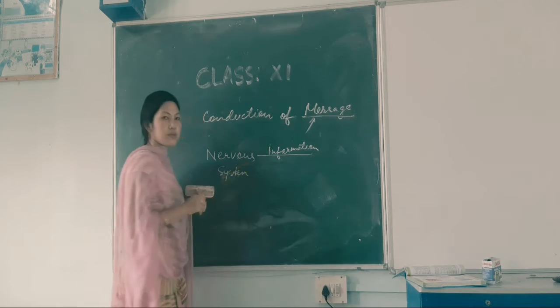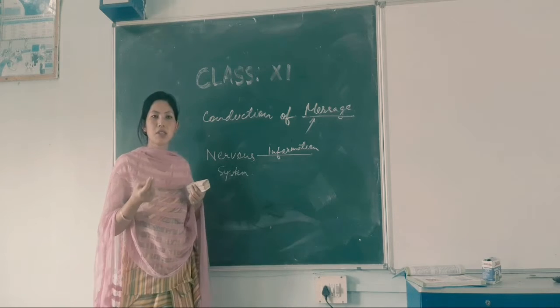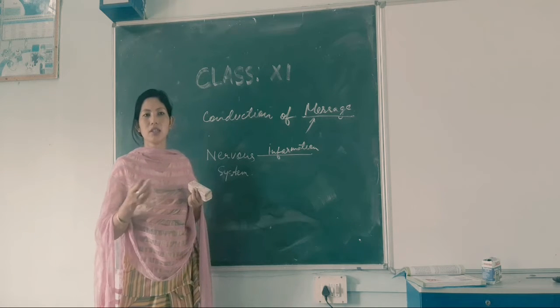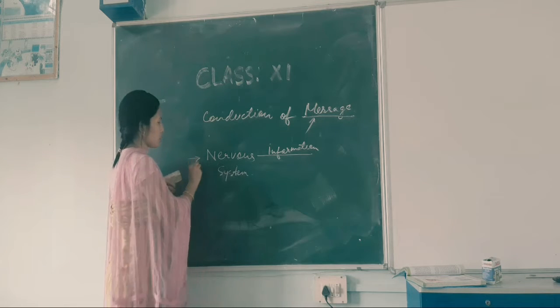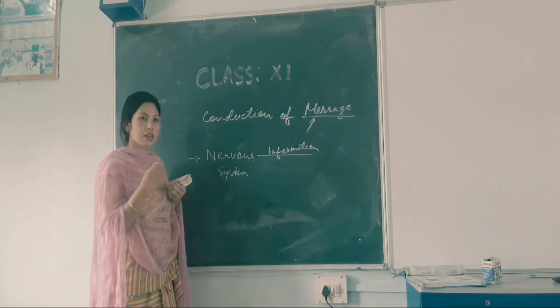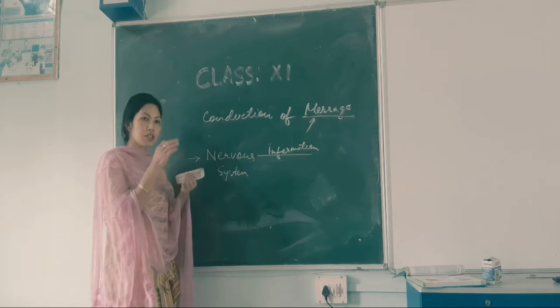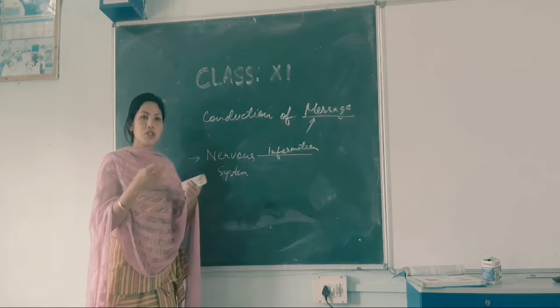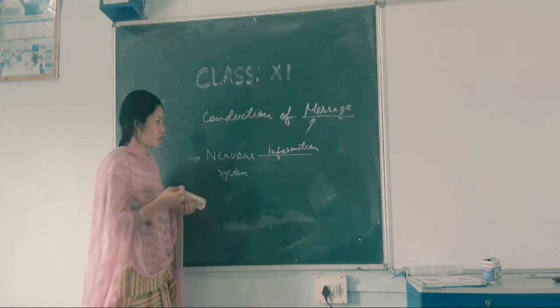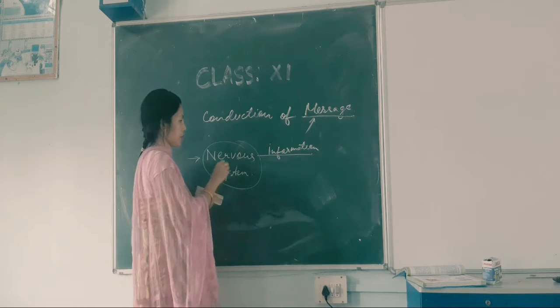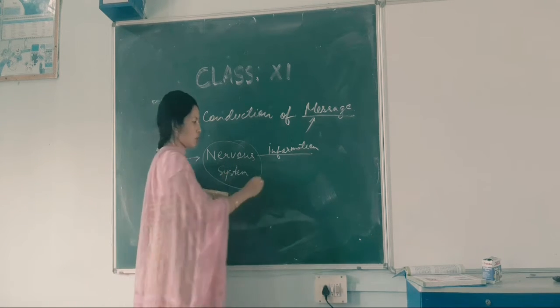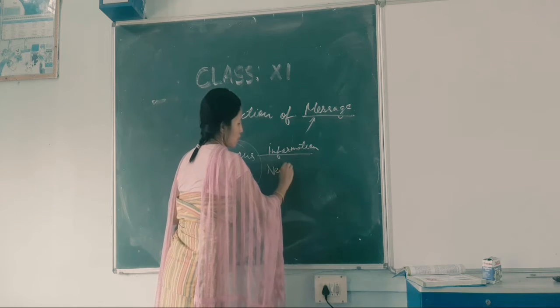You may have learned about various systems: respiratory, digestive, excretory, or even the reproductive system. Out of that, our nervous system is also a type of system which comprises organs, tissues and cells.